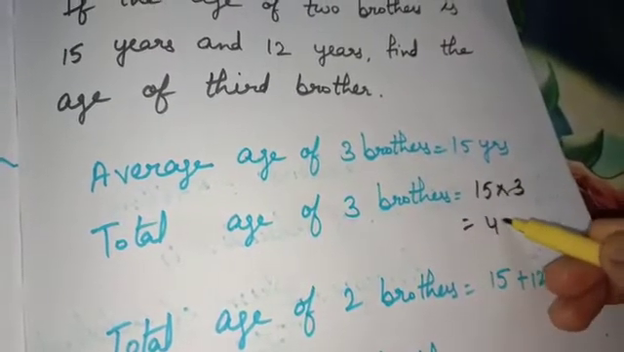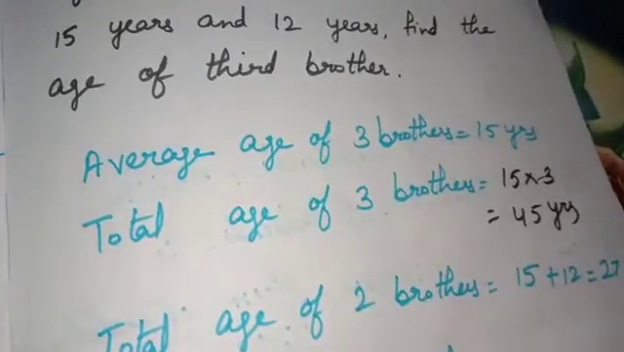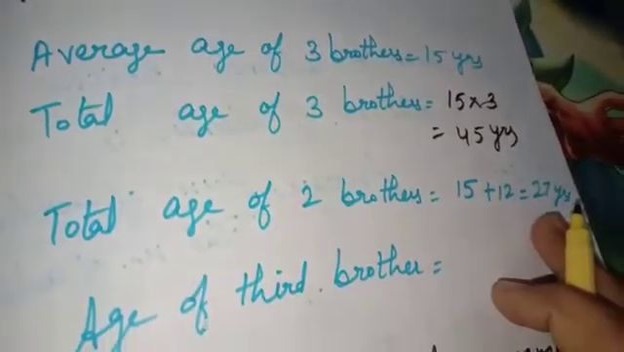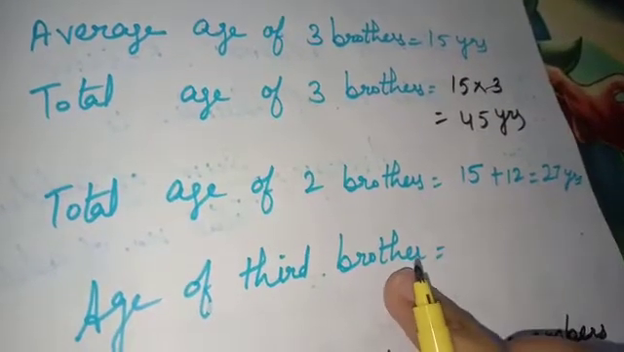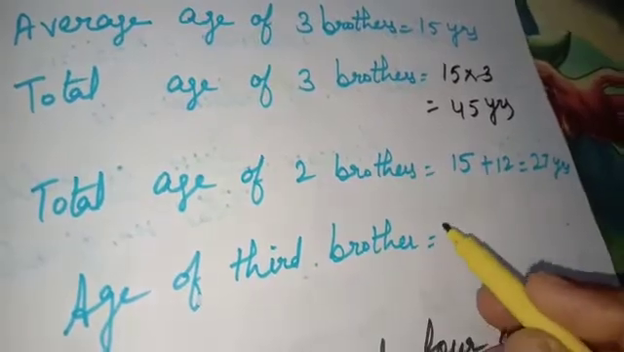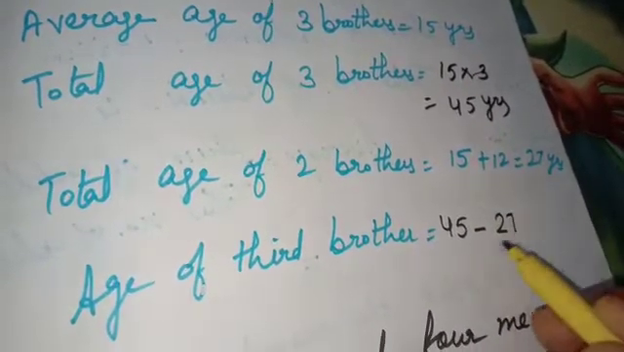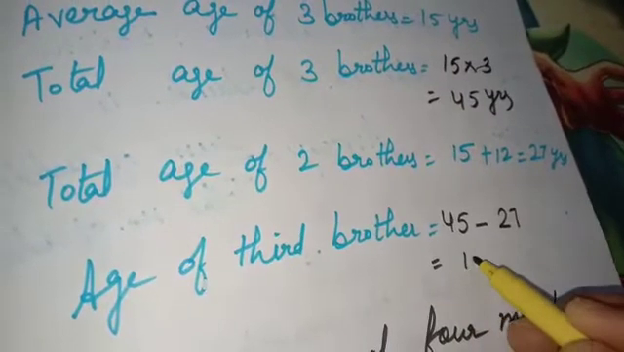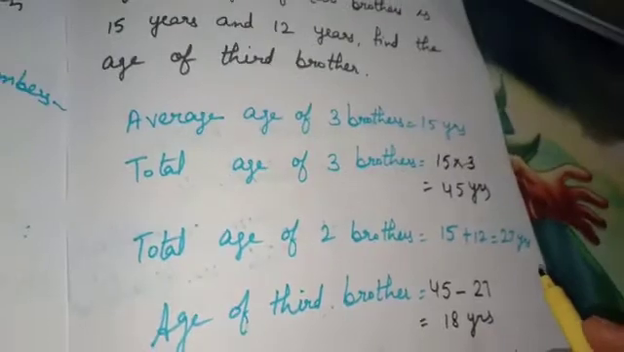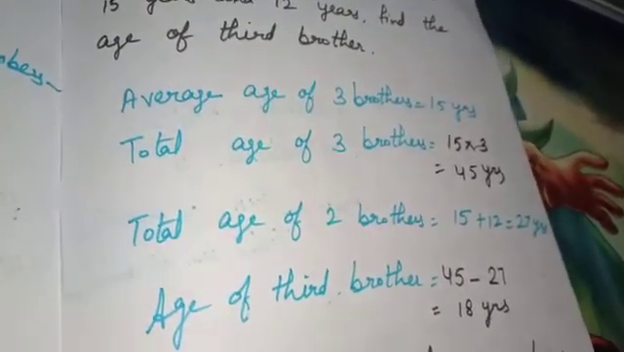This is 45 years. After this, total age of 2 brothers. As this is 15 plus 12, 27 years. Then how can we find age of the third brother? Yes, total age of 3 brothers, 45, minus total age of 2 brothers, 27, equals 18 years. This is the age of the third brother. Okay, it completes our question number 5.